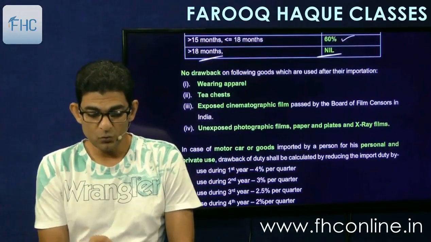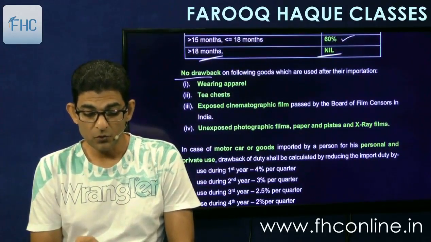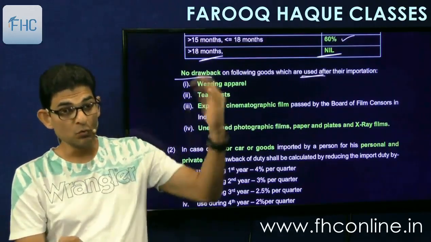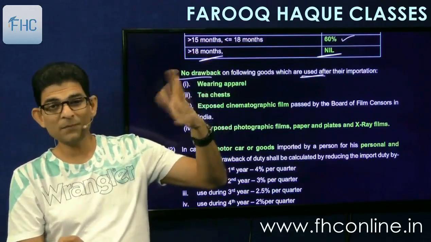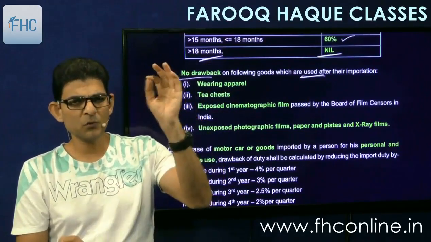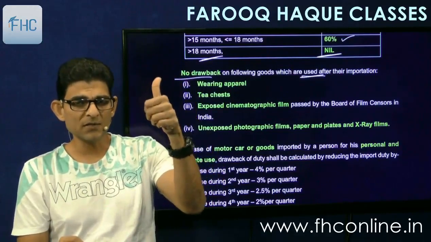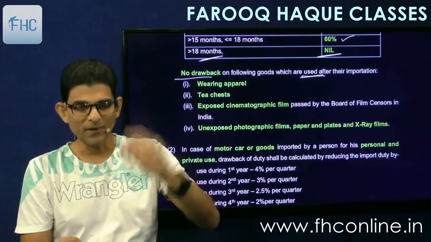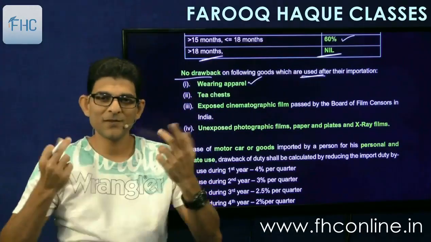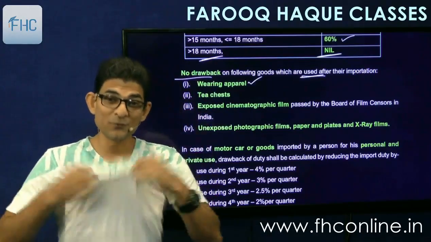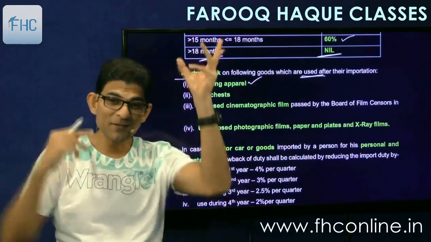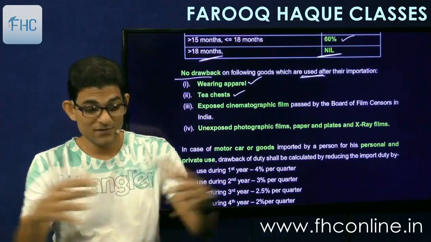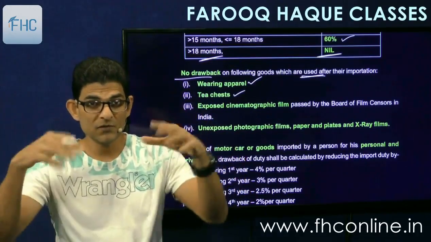And further it is given that no drawback will be allowed on the following goods which are used after their importation. If the following goods are used and after using them you are exporting them, there will be no drawback. If you export them without use, then yes, you get 98%. But if you use them and then export, no drawback. Wearing apparel, t-shirt. I have imported a t-shirt, I have used it in my recordings and then I am exporting it, no duty drawback. Tea chests, that is the storage in which the tea is stored.